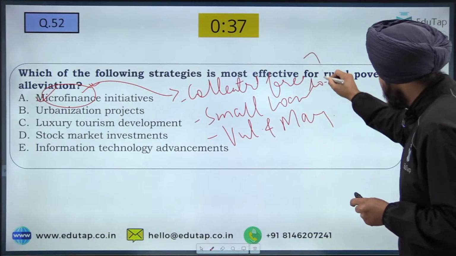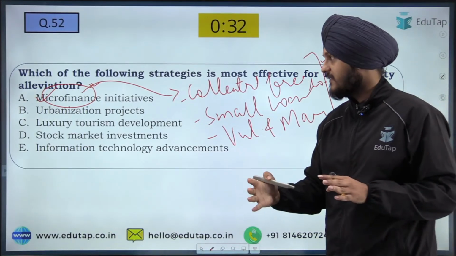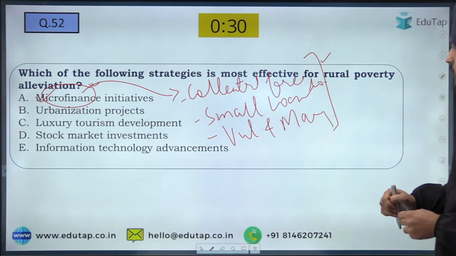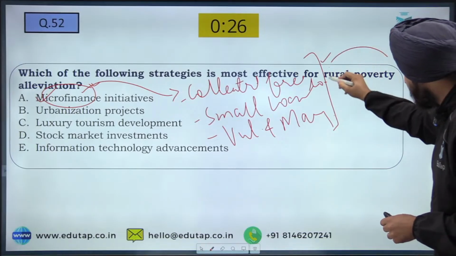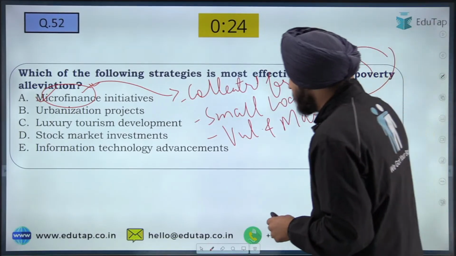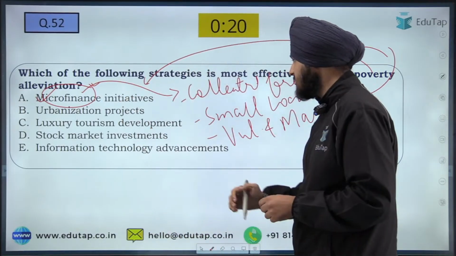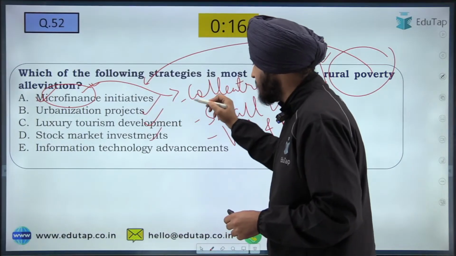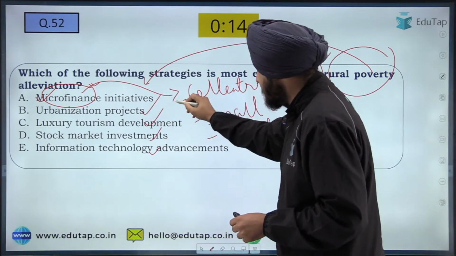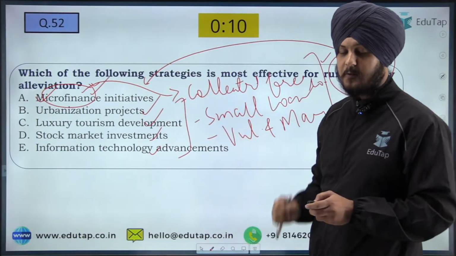Fine. So this is the main objective. So you can see the main characteristics with respect to microfinancing. And if you see the question clearly, which of the following is the most effective for the rural poverty alleviation? So yes, microfinance is going to be that answer. Whereas if you read the rest of the options, which is the urbanization projects, luxury tourism, stock market investment, IT advancements, easily you can eliminate these options and you can reach the right answer. Fine. I hope it is clear to you.